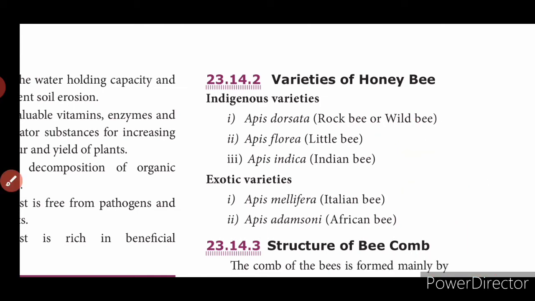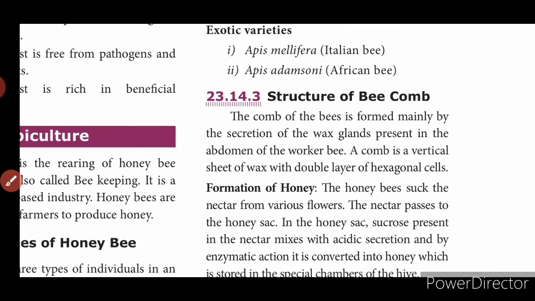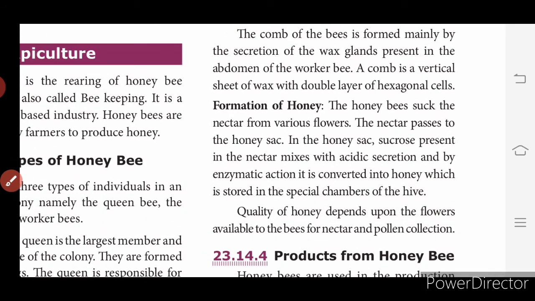Okay, the structure of the bee comb. The comb of these bees is formed mainly by the secretion of the wax glands present in the abdomen of the worker bee. A comb is a vertical sheet of wax with a double layer of hexagonal cells. Formation of honey: the honeybees suck the nectar from various flowers.